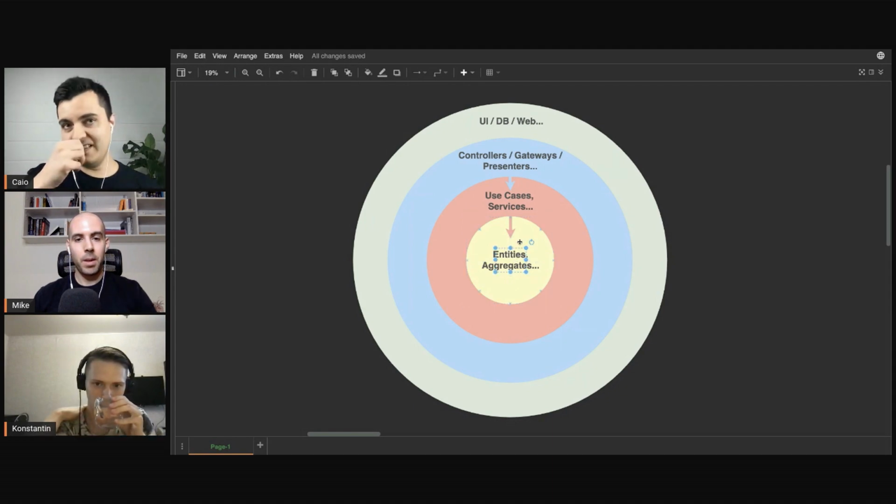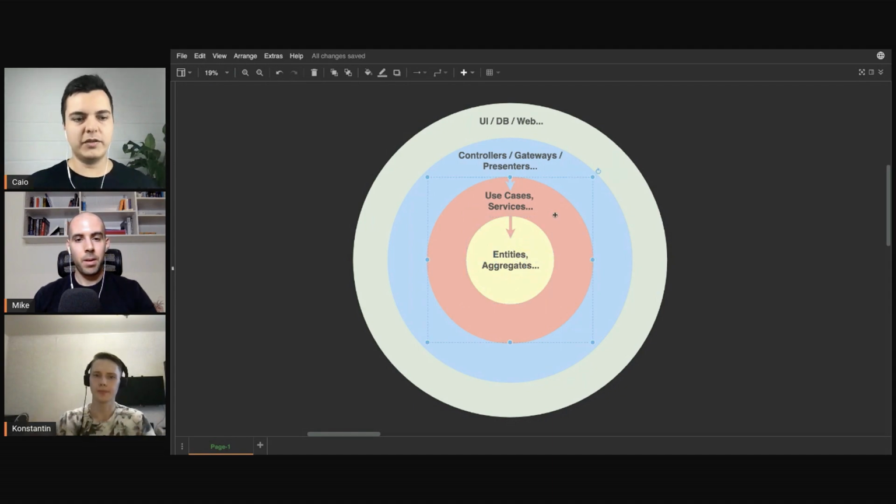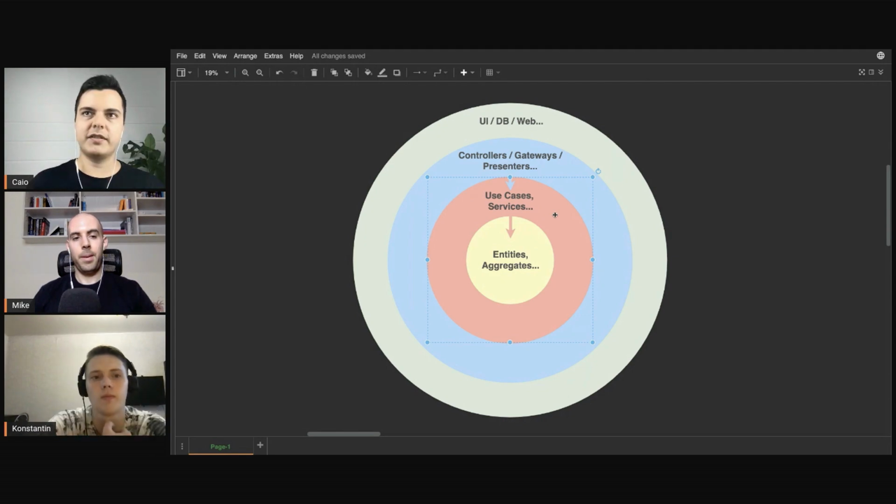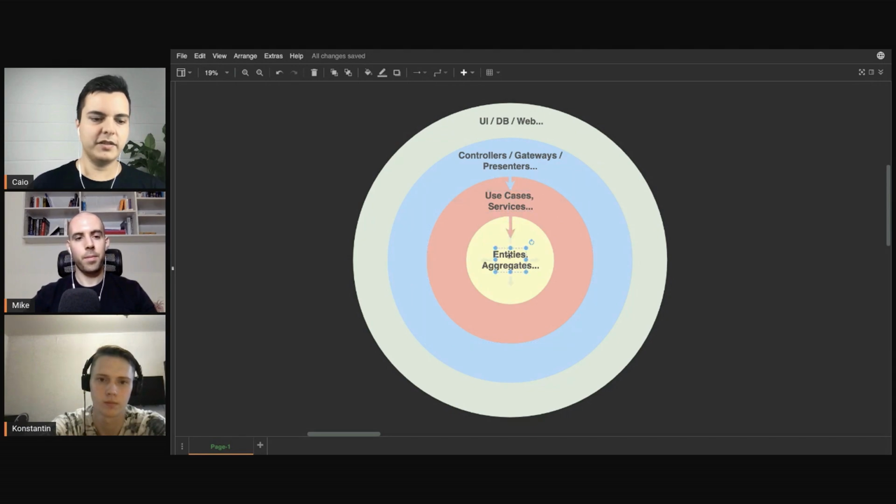Yeah. So you have here in the core the entities, and then in the outside you have the application specific logic. For example, you can have a service to get the current balance for the user because you need to display this in the user interface. You can have a service that will fetch the entity from a database through an abstraction and then talk to this entity to calculate what is the current balance and then return it. So that's application specific logic that will use the entities. There's a dependency here. The use cases will use the entities to provide application specific logic.